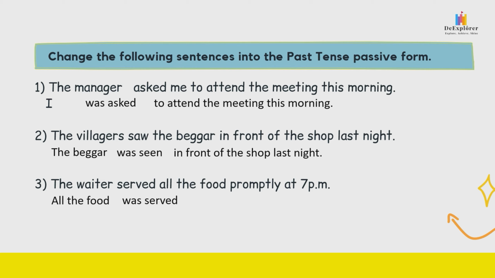Promptly at what time? Promptly at 7 p.m. Now if you want to use the word by, then you have to say all the food was served by the waiter promptly at 7 p.m. Okay, now you find that I didn't use the doer, 就是那个做的人没有，像 by the manager number 1 或者 by the villagers number 3, by the waiter, 我不写也可以。Alright, the meaning is the same. I mean the meaning is there. 所以我们可以知道它的意思的。所以 all the food was served promptly at 7 p.m.